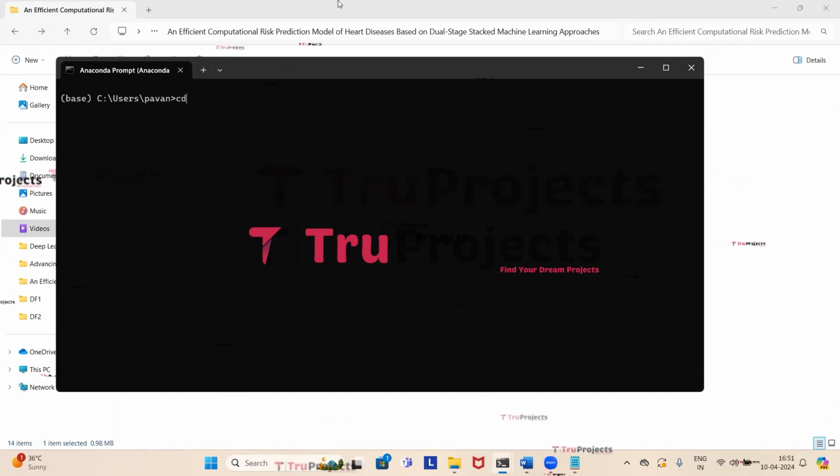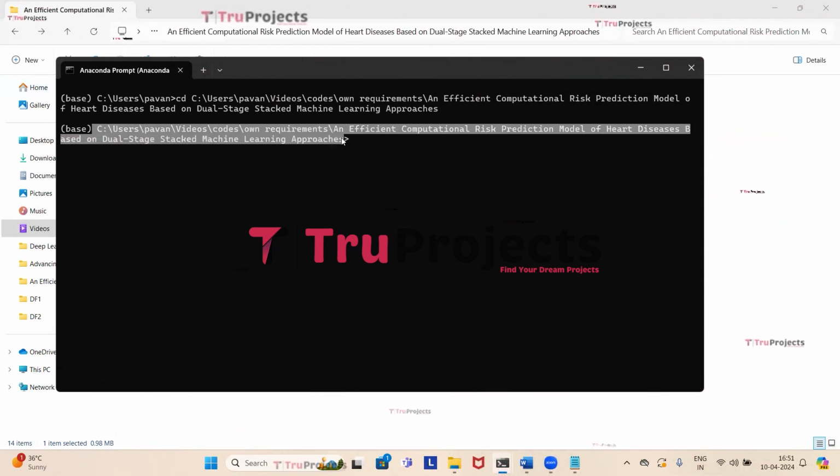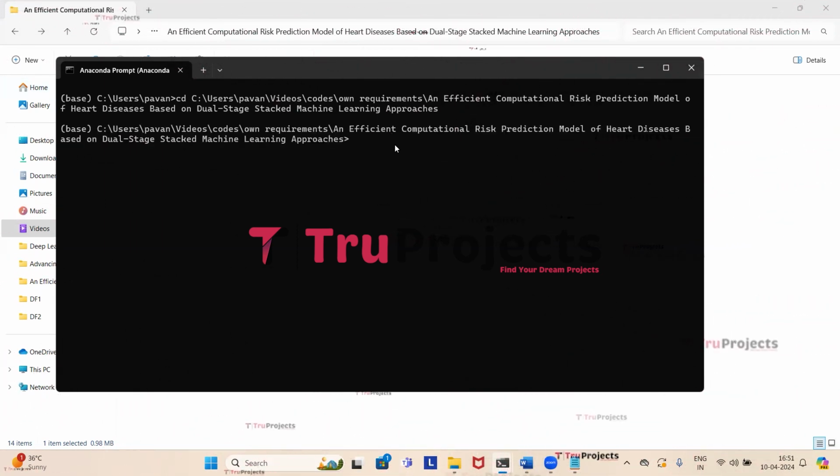So using the command cd followed by a space, we need to paste the copied path and then click on enter. So here we can observe that the current directory is changed to the code folder's path. Now we need to compile the app.py file. So give the command python space app.py and now click on enter.